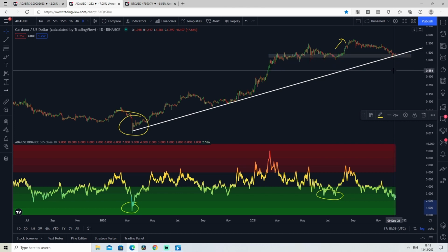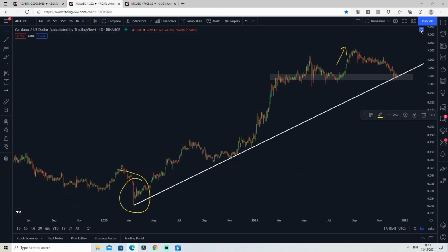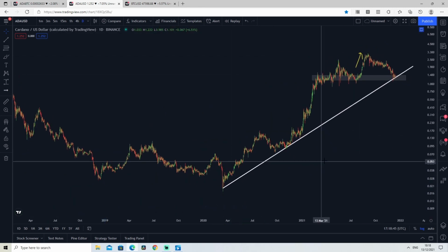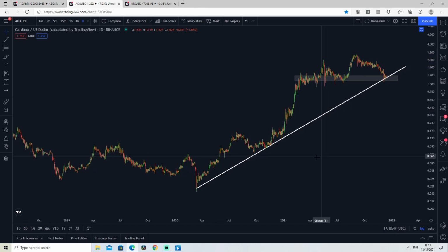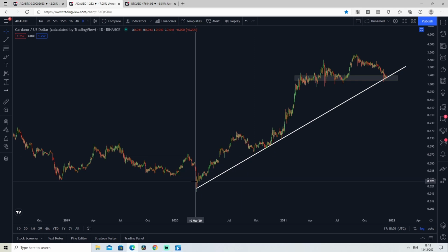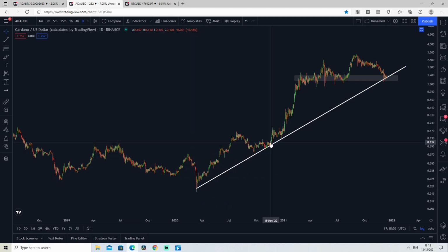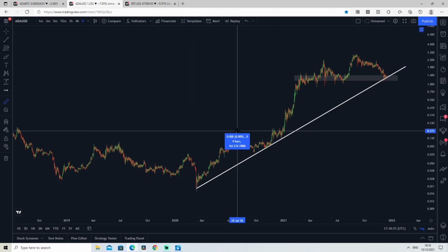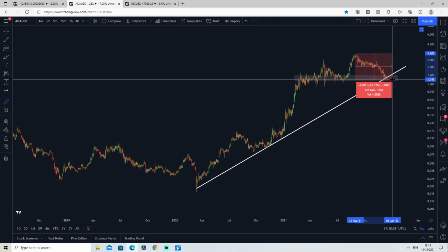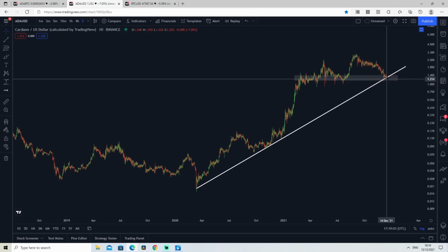Now, if you are in doubt, zoom out, and we are going to be zooming out to see the macro trend for ADA. ADA has clearly been following a pattern or a trend, let's say, since the crash back in March. We have revisited this line before after having a 55% pullback, and we are currently experiencing the exact same thing. We are down around 60% from our all-time high, and we are in contact again with the macro scale support. And this is interesting to say the least.